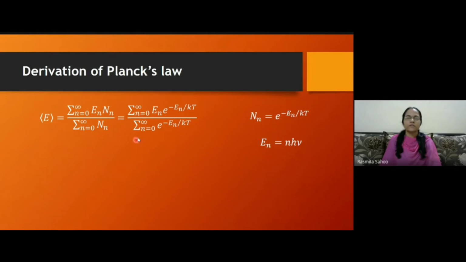Now substituting this value in this equation, I substituted nh nu in place of En. Here also in place of En, I have substituted nh nu. So wherever En is there, we substituted this one. Now we have to calculate this value.